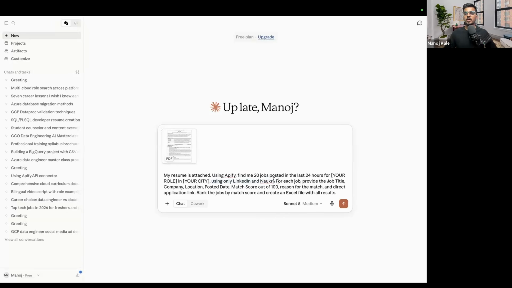Using only LinkedIn and Naukri. For each job, provide the job title, company, location, posted date, match score out of 100, reason for the match score, and direct application link. Okay, so this will also give the matching score, guys.